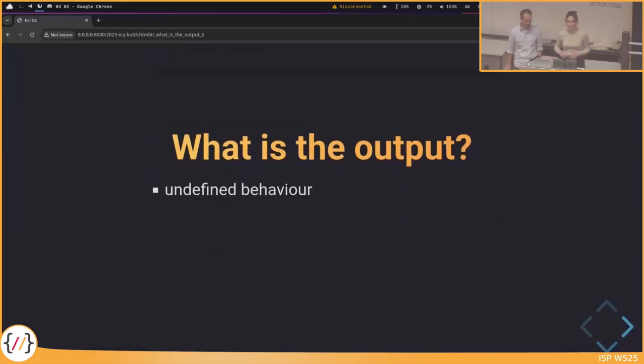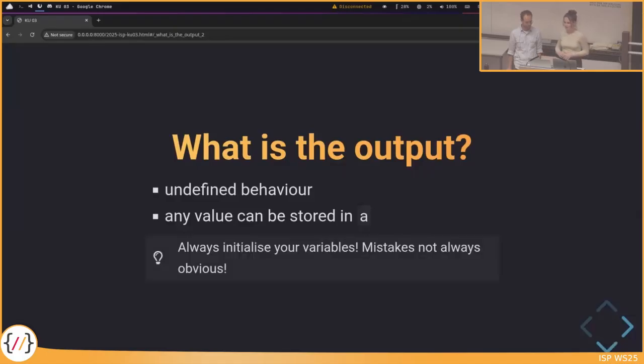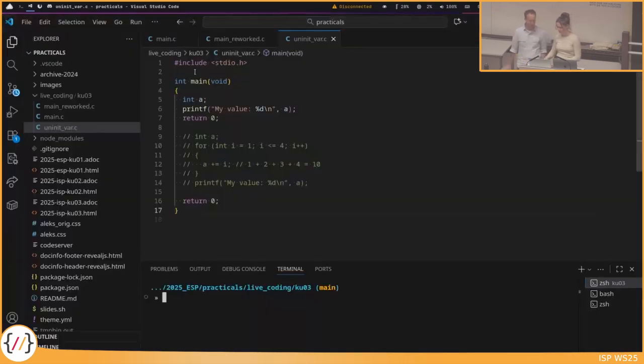So what is the output? Well, it's undefined behavior. Because we didn't initialize it, we didn't assign any value to the variable, therefore there could be any value stored there, just anything that could be there previously in memory. So always initialize variables, because it could be less obvious than in this example. And if you don't trust us now, we can also have a look at the code.